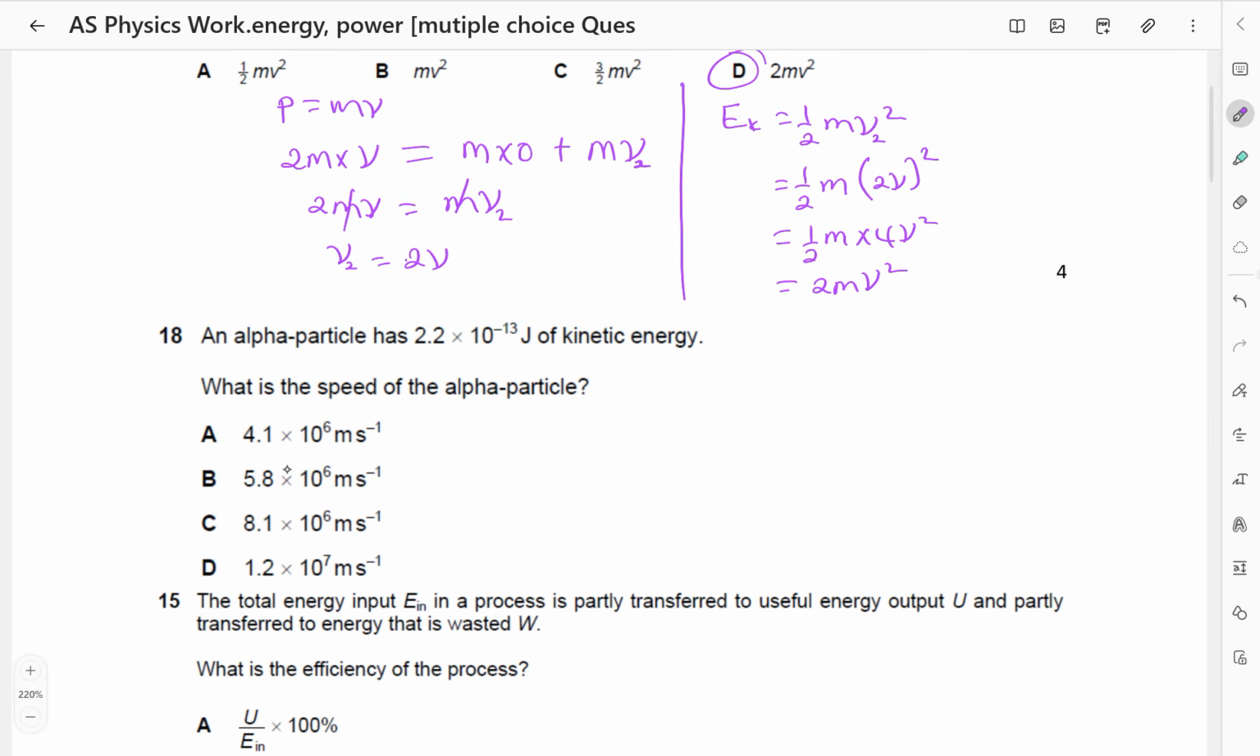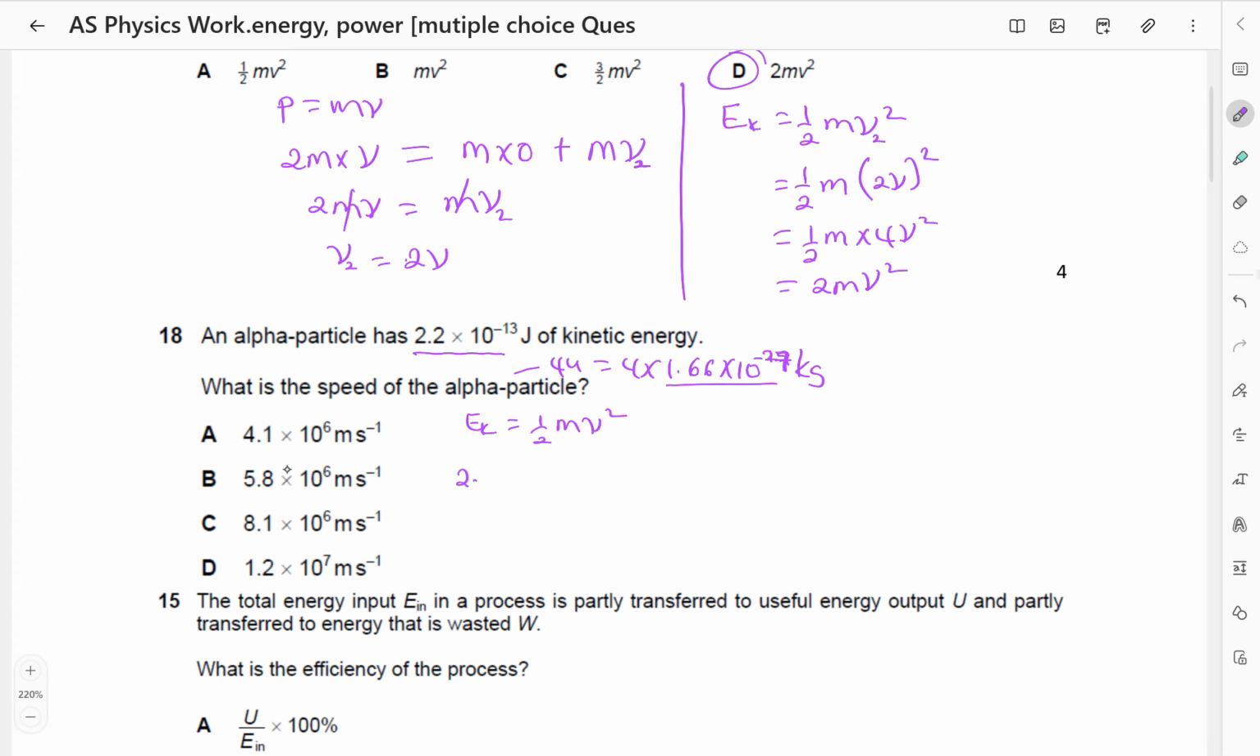An alpha particle has 2.2 times 10 power negative 13 joules of kinetic energy. What is the speed of the alpha particle? So it has that energy. So we know that kinetic energy is equal to a half m v squared. At this point, we should be knowing the mass of an alpha particle. The mass of an alpha particle is 4u, which is 4 times 1.66 times 10 power negative 27 kilograms. This is 1u. It is given in the list of constants.